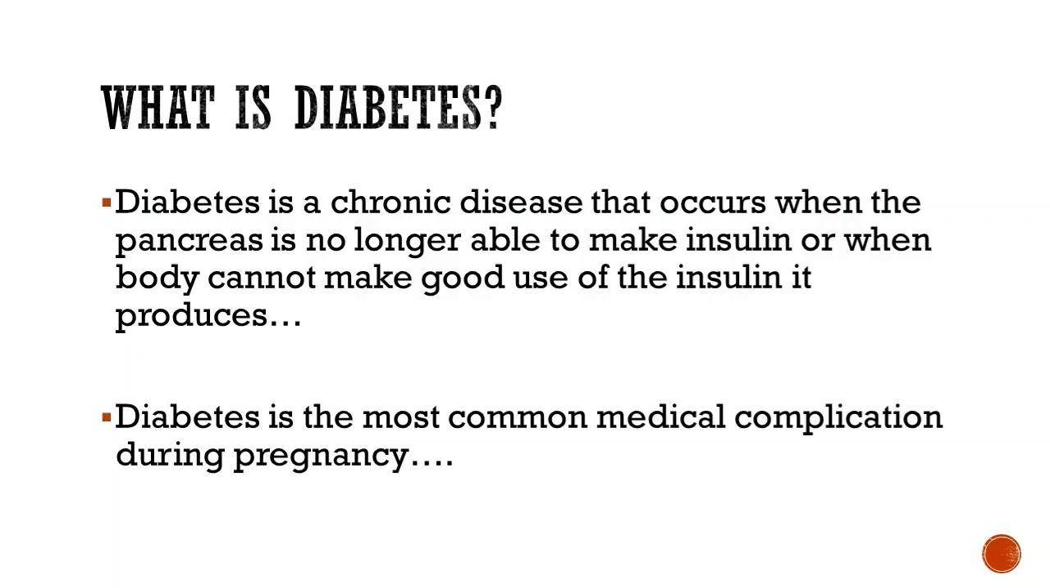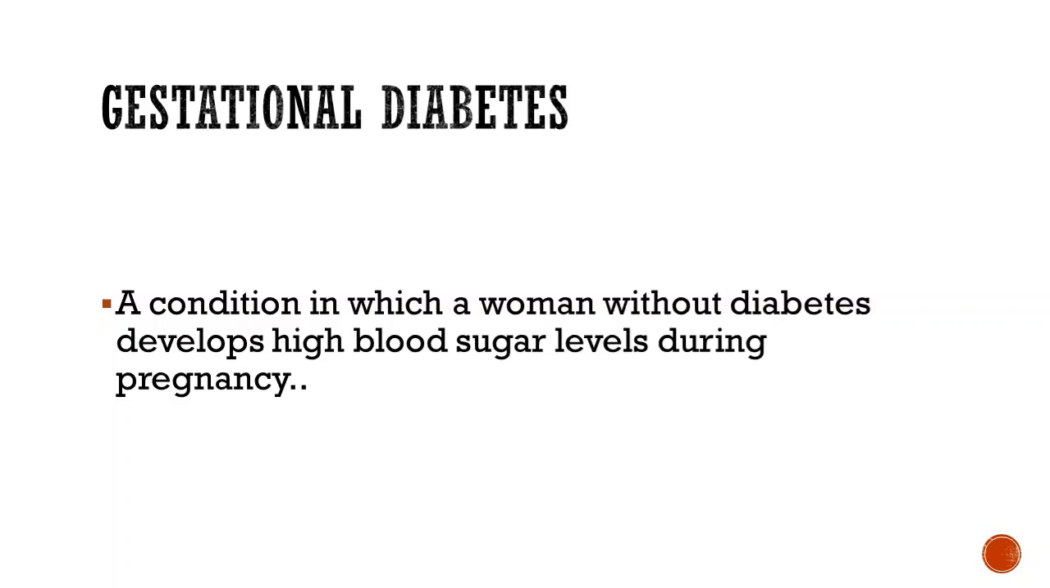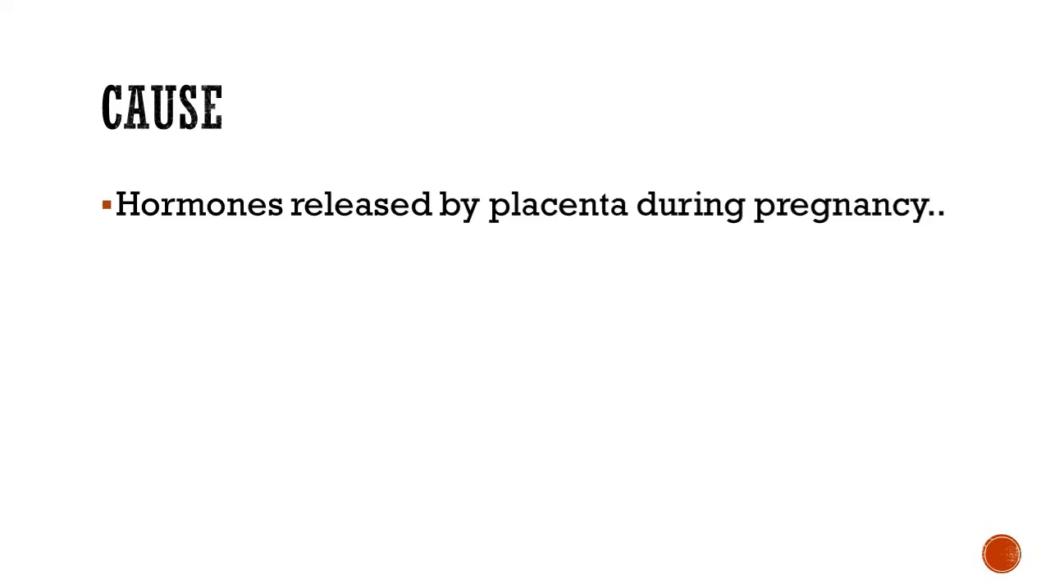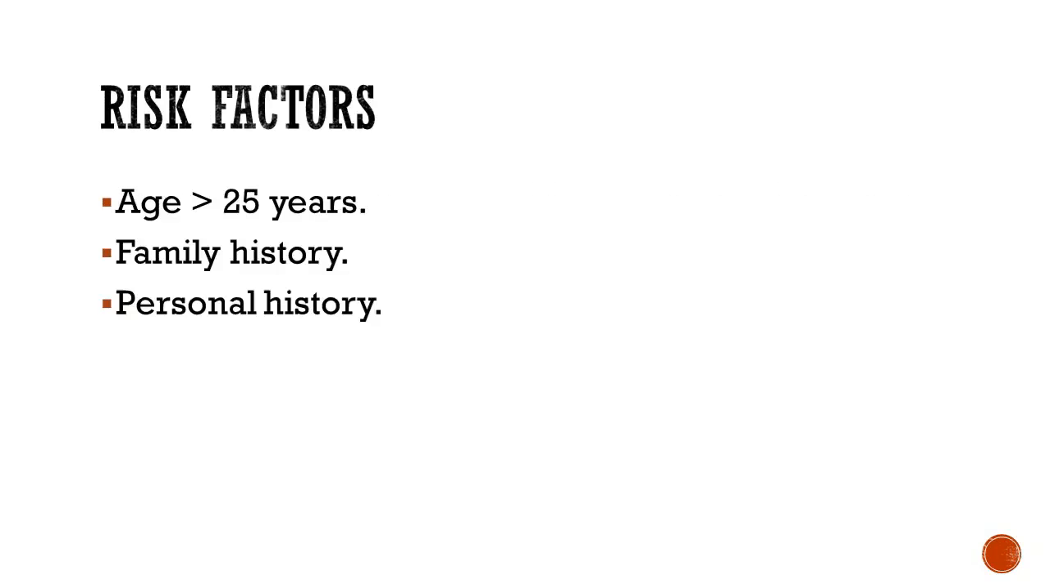It is the most common complication that occurs during pregnancy. When it occurs in pregnancy, it is known as gestational diabetes. Gestational diabetes in pregnant women develops when the blood sugar concentration rises. What is the cause? Actually, in pregnancy, the placenta releases some hormones. These hormones are responsible for gestational diabetes.